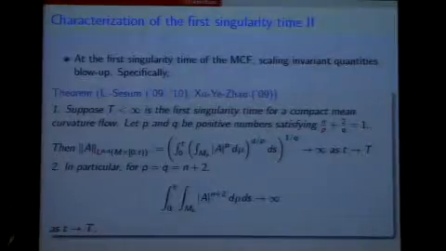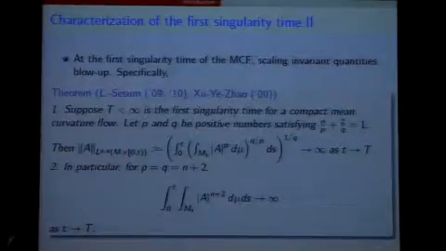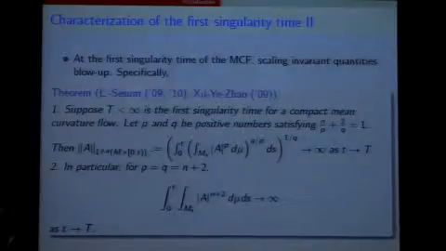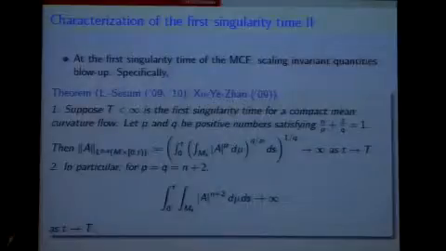If we take the LPQ norm of the second fundamental form of the flow up to time little t, this is the definition of the LPQ norm, then this quantity will blow up as little t approaches capital T. In particular, in this relation, we can take P and Q equal to n+2. Then the quantity will blow up when we approach the first singular time.